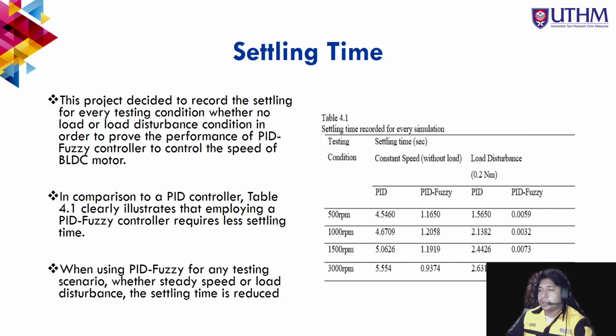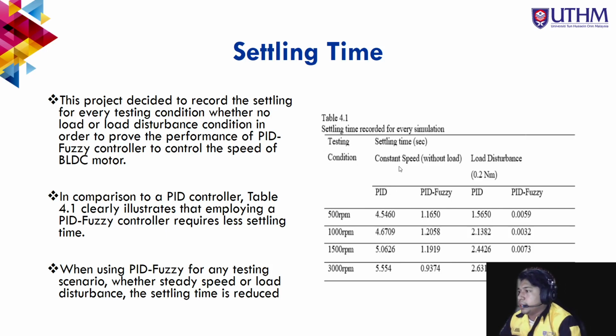In comparison to the PID controller, table 4.1, I have put at the side of this. It is clear that employing the PID fuzzy controller requires less settling time. When using PID fuzzy for any testing scenario, whether steady speed or load disturbance, the settling time is reduced, as we can see from the table.